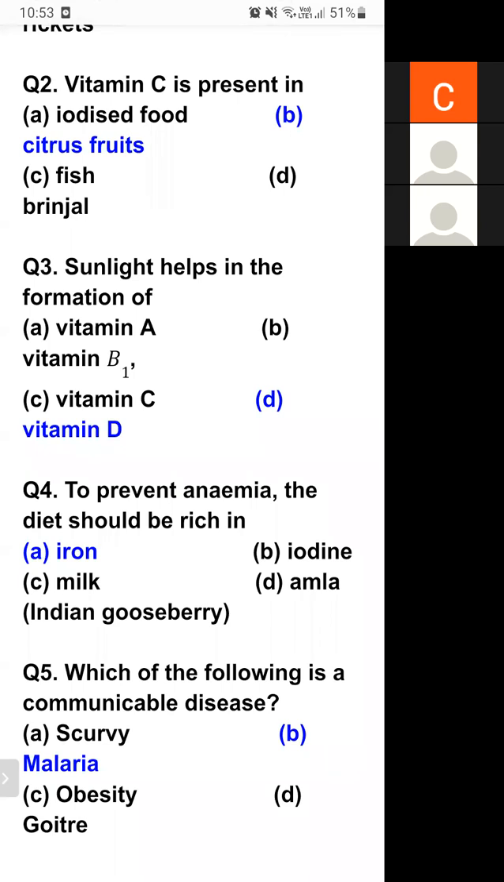If there is a deficiency of vitamin D, we should spend proper time in sunlight. Our sunlight will make vitamin D.